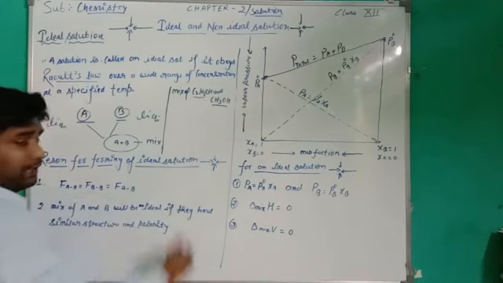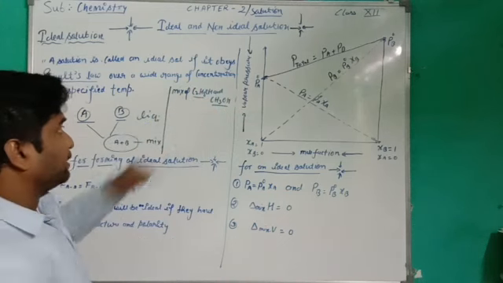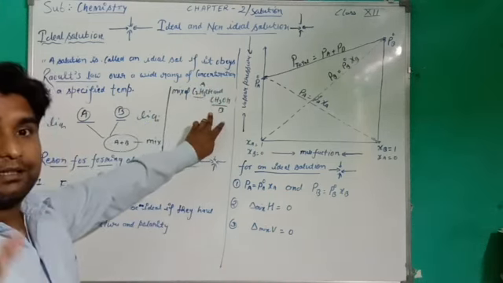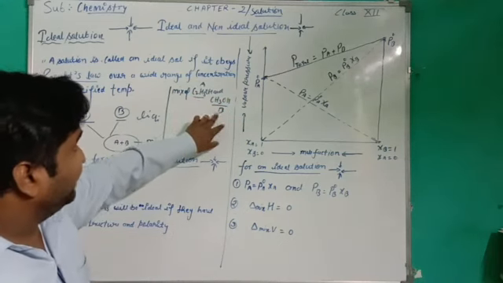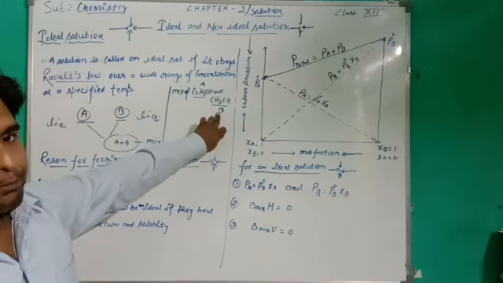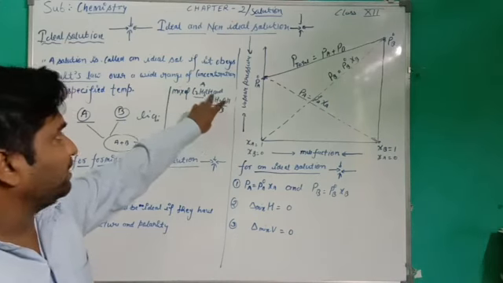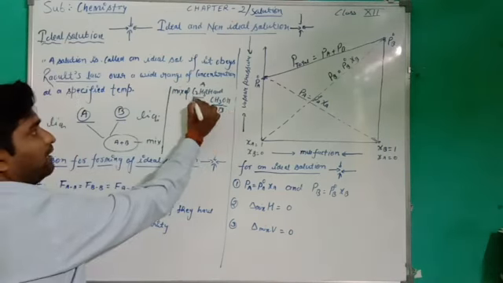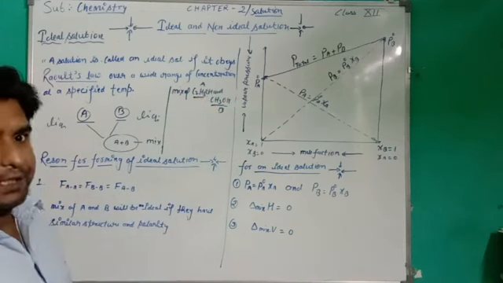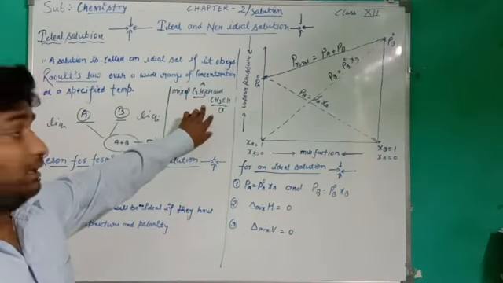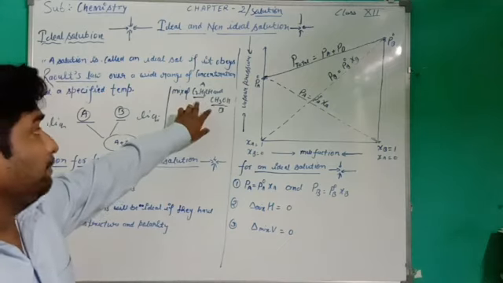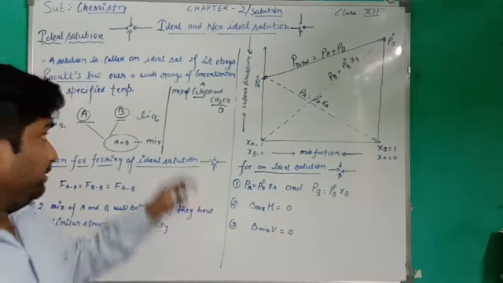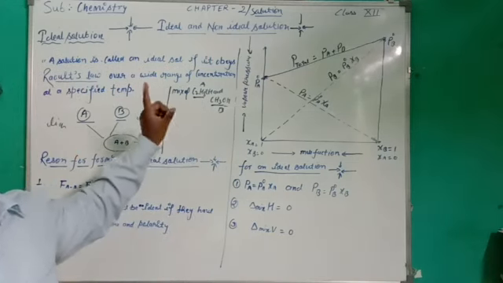Suppose this is A and this is B. Both belong to the same homologous series, meaning both are alcohols. Students, both have almost equal polarity, not exactly equal but almost equal. That is why the mixture of ethanol and methanol forms an ideal solution.